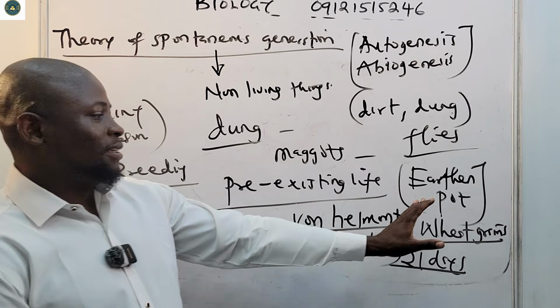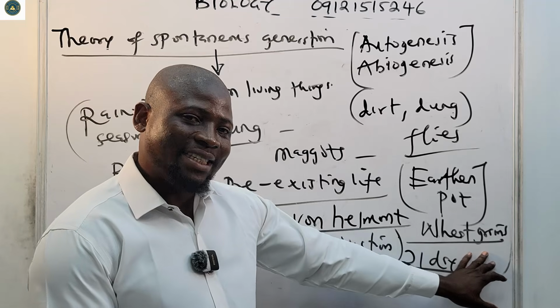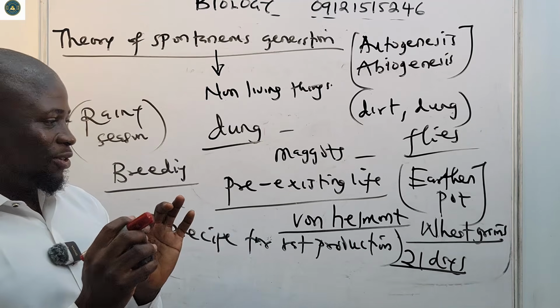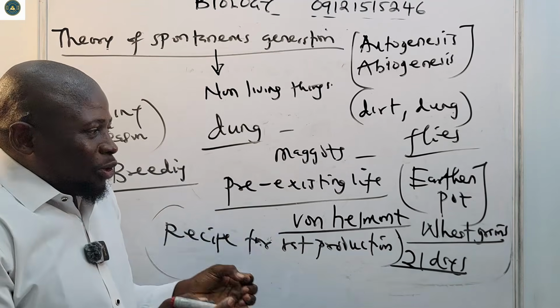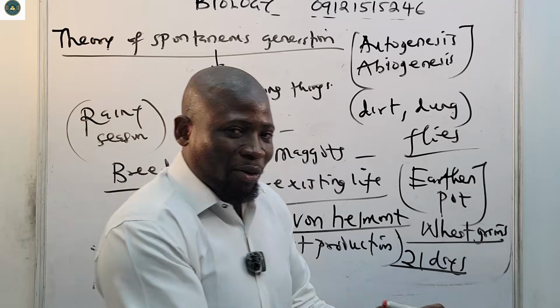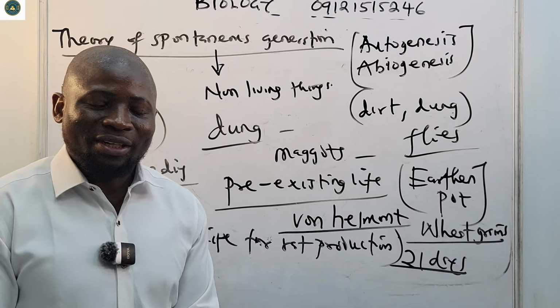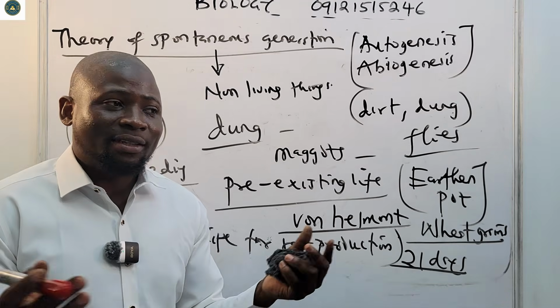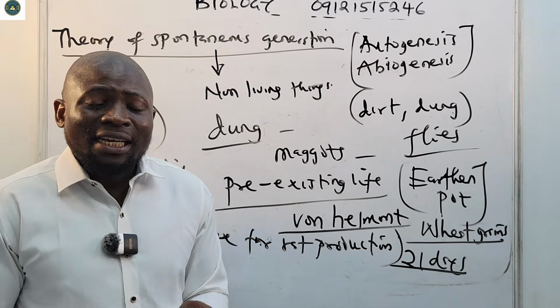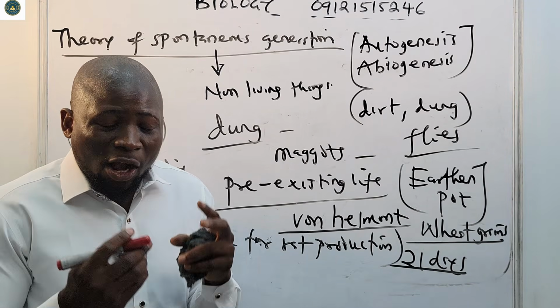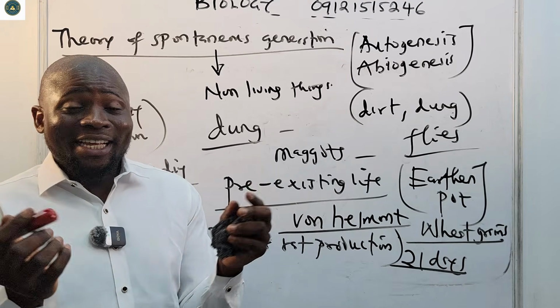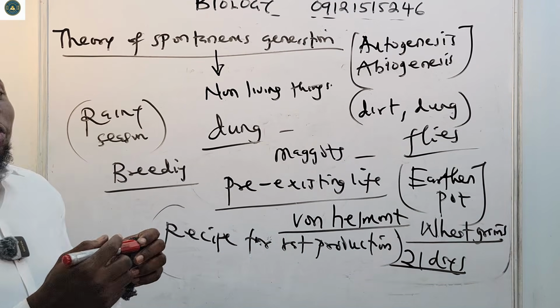He said take an earthen pot, put wheat grains inside, carry a dirty cloth, soak it in water, put it inside the pot, come back after 21 days, you see that rats were born inside. And truly, it happened, obviously. And when it happened, they said, oh, it really happened. It lives on its own.